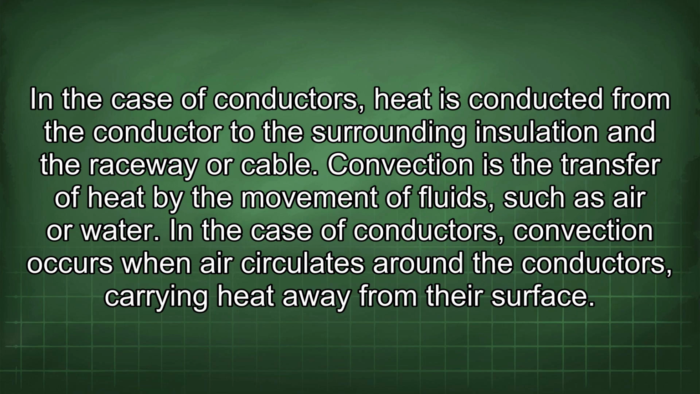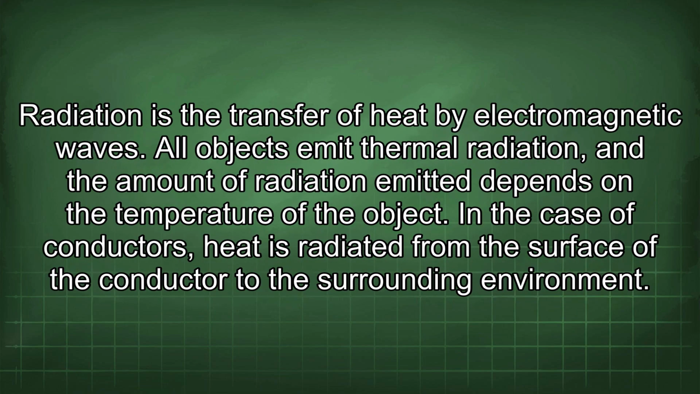Convection is the transfer of heat by the movement of fluids, such as air or water. In the case of conductors, convection occurs when air circulates around the conductors, carrying heat away from their surface. Radiation is the transfer of heat by electromagnetic waves. All objects emit thermal radiation, and the amount of radiation emitted depends on the temperature of the object. In the case of conductors, heat is radiated from the surface of the conductor to the surrounding environment.